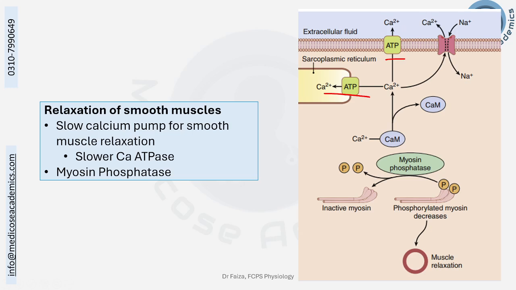Even if the calcium is sent back and there is no more activation of myosin light chain kinase, what to do with the already phosphorylated myosin light chain? We need another enzyme, myosin phosphatase, which will dephosphorylate the already phosphorylated myosin light chain. As it is dephosphorylated, the activation will decrease, interaction of actin and myosin will stop, and the muscle will relax.